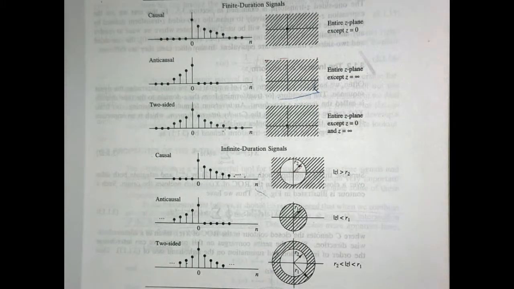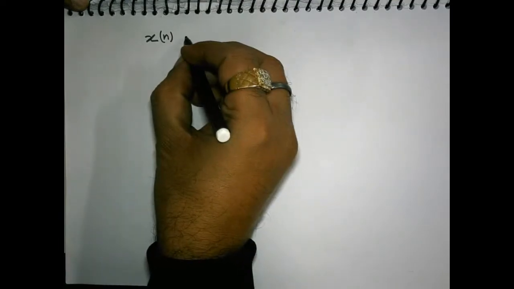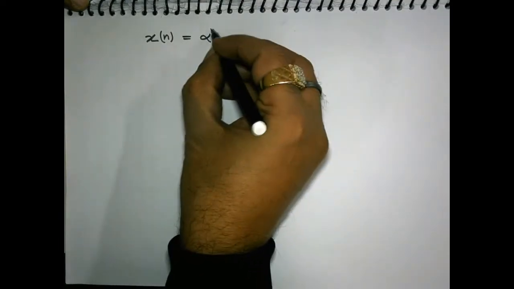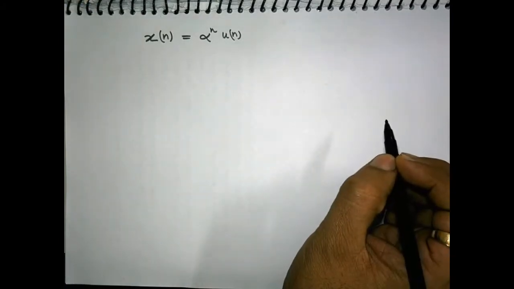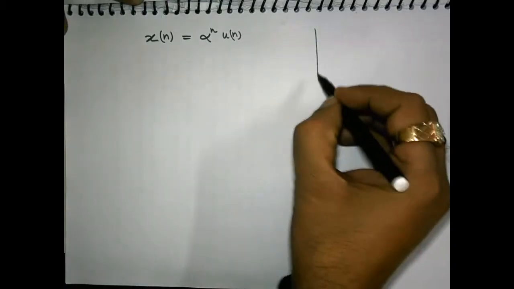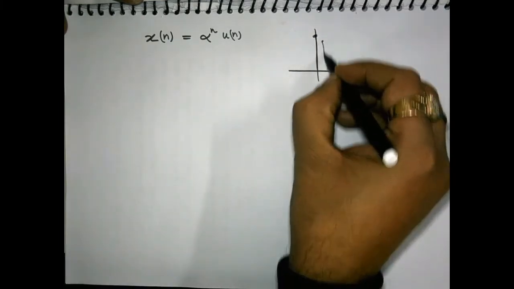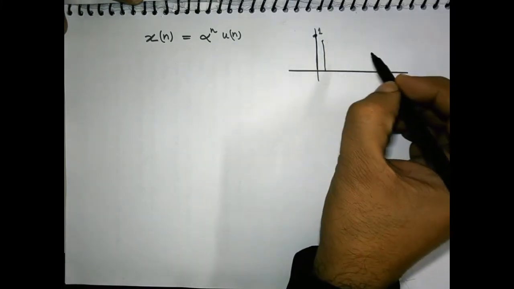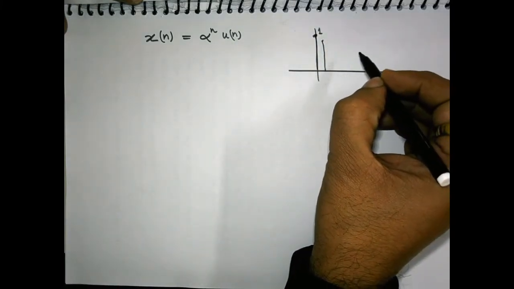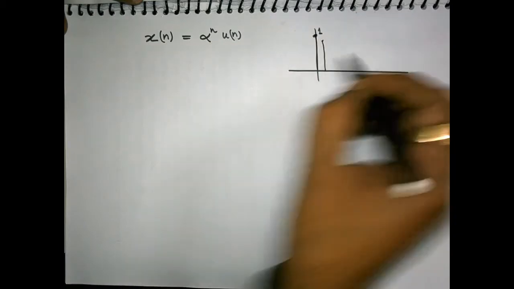We have evaluated the Z transform of the signal x[n] equal to alpha^n u[n], where this alpha^n signal will appear something like this. The sample at n equal to 0 will have value 1, because this is alpha to the power 0.